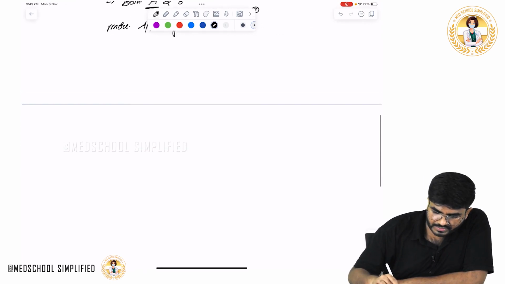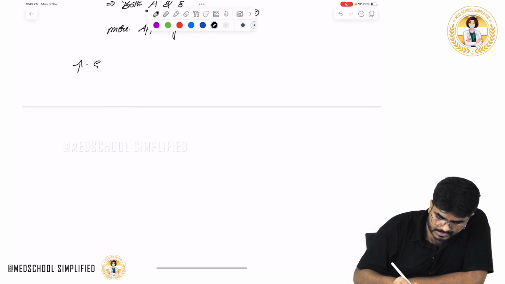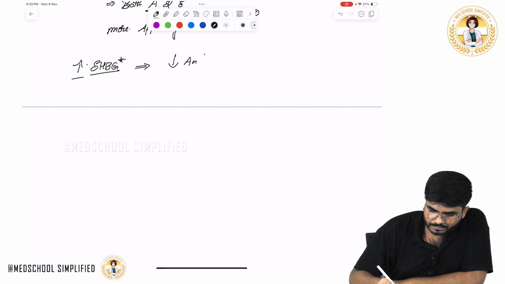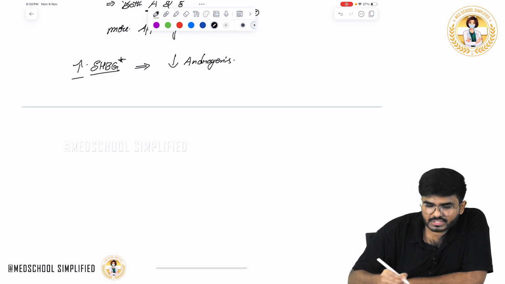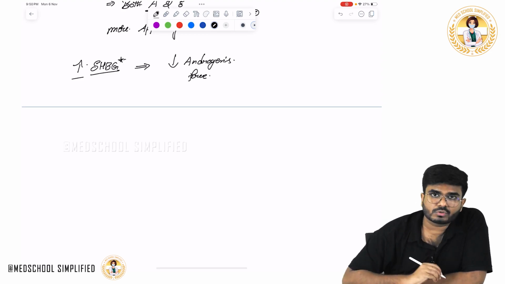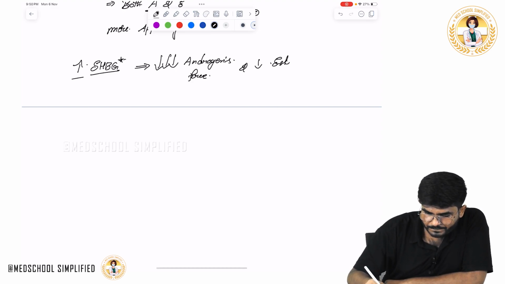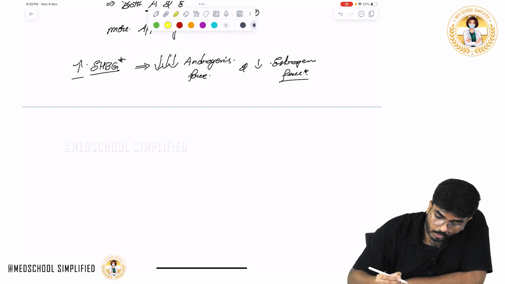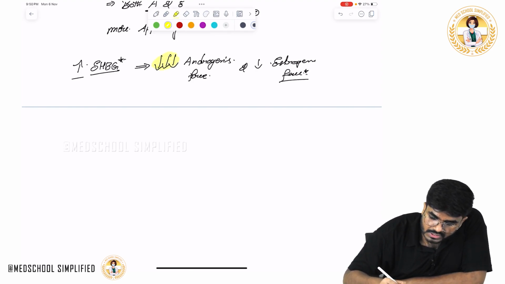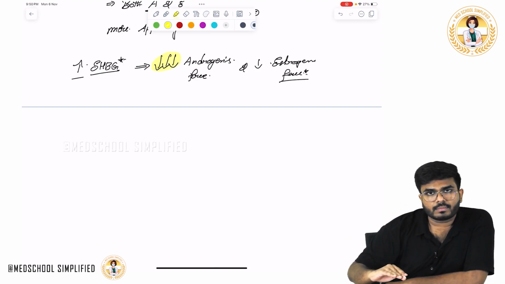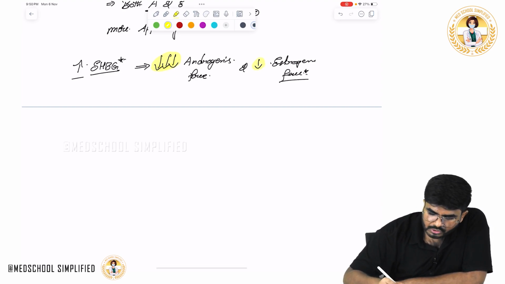Now, because of any reason, and later I will tell you what the reason is, if you increase the sex hormone binding globulins, what happens to the free androgens? The free androgens are going to go down. Free estrogens also go down. But the important point to notice is that the androgens go down much more than the estrogens.